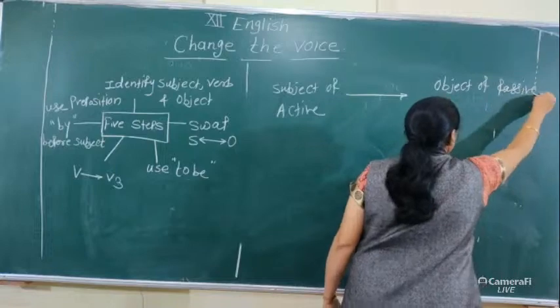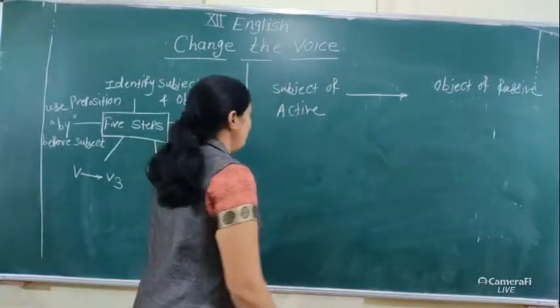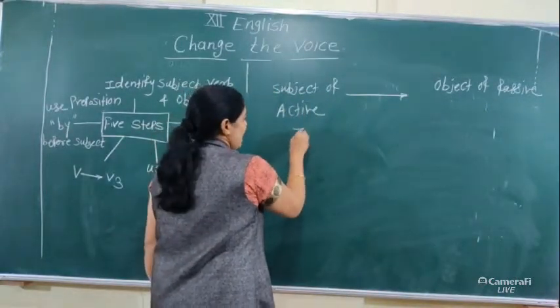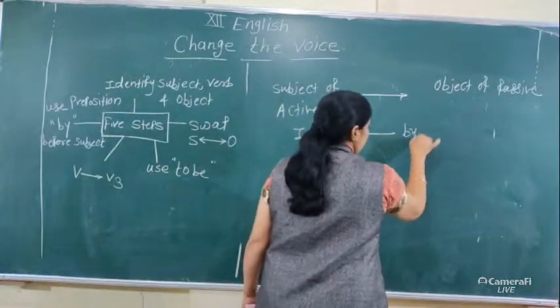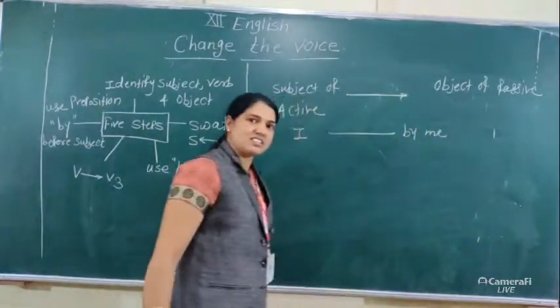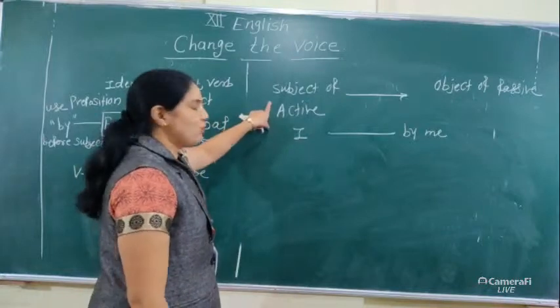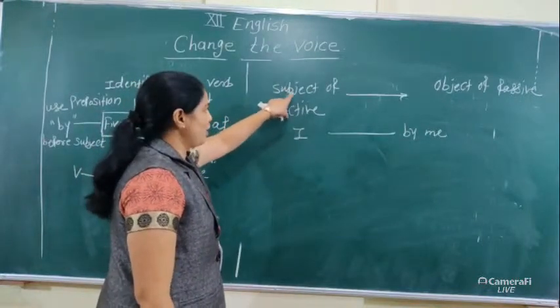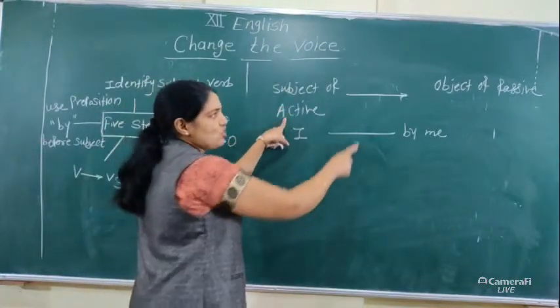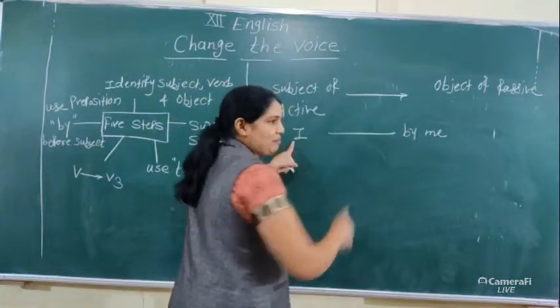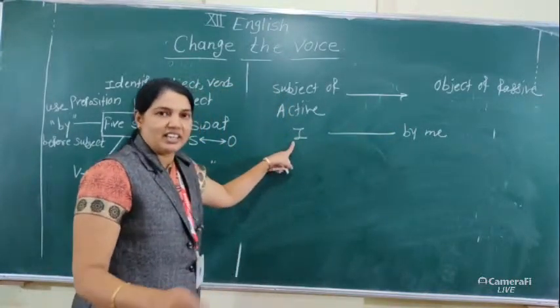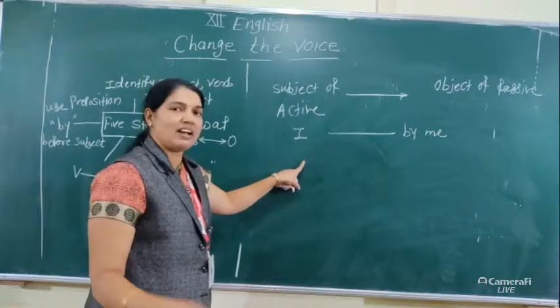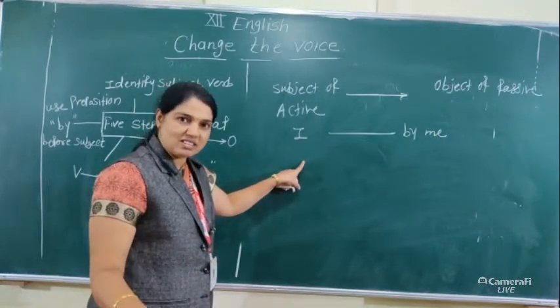The subject of active voice becomes the object of passive. In the last lecture we have discussed this rule: I becomes me, she becomes her, he becomes him, they becomes them, we becomes us.